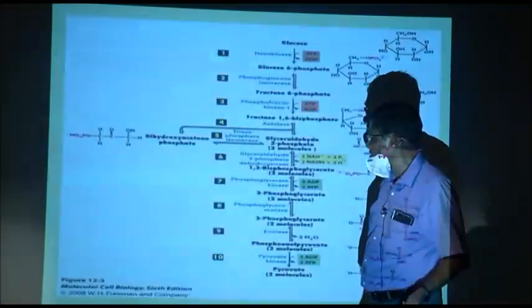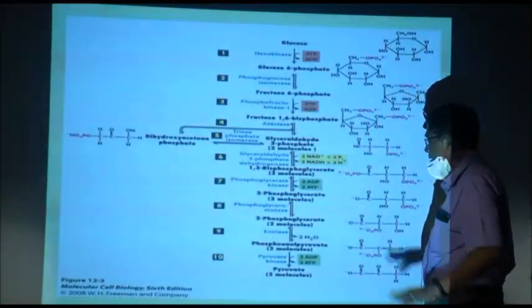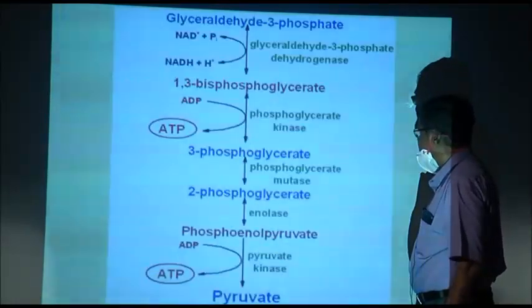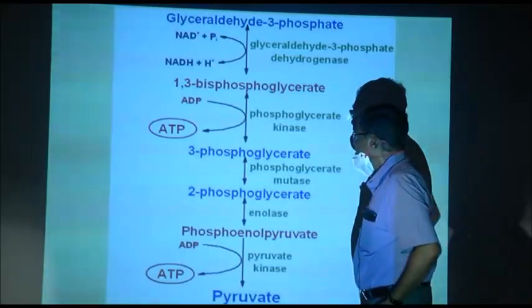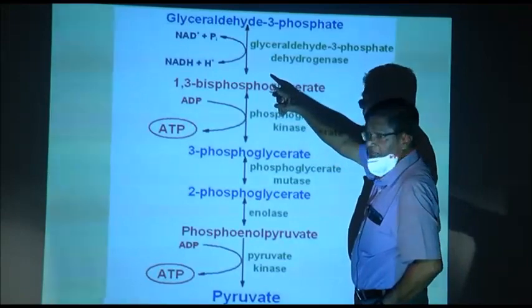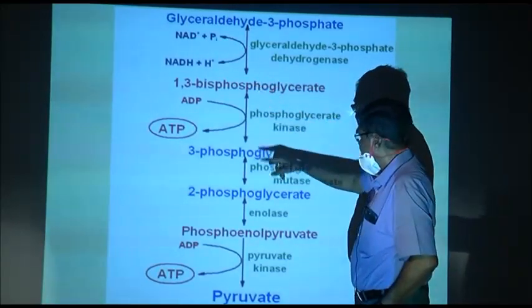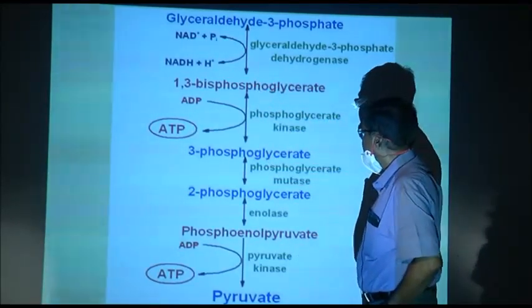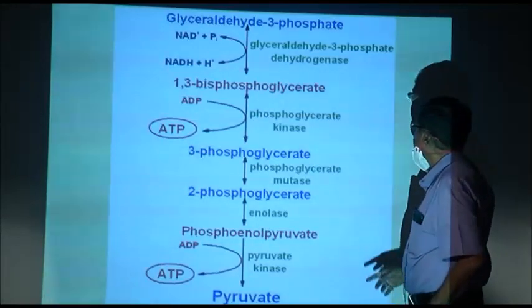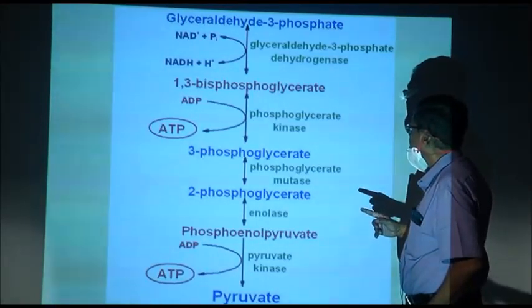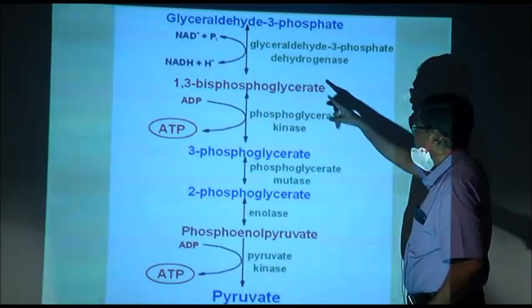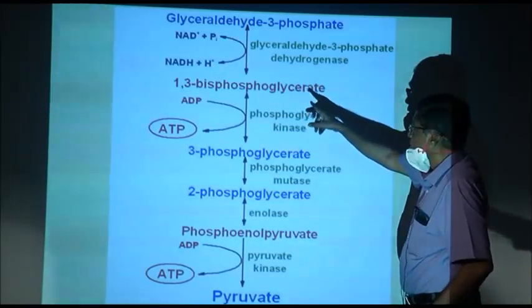Previous. Here you see one NAD is used, and how many NADs are used? 2.